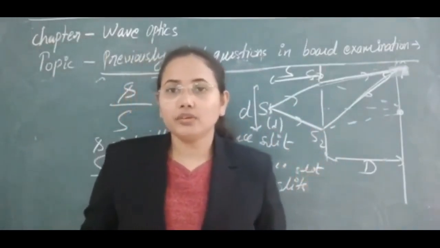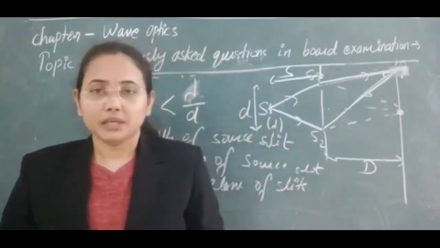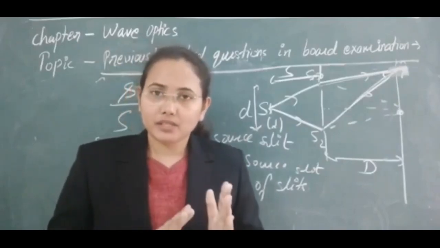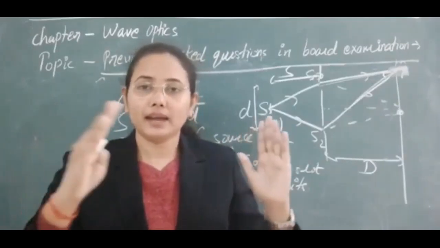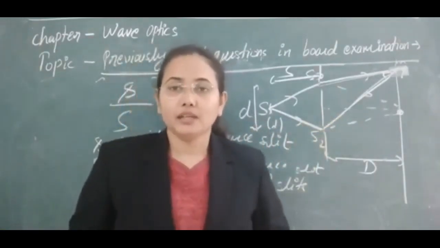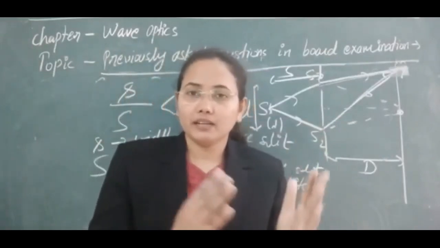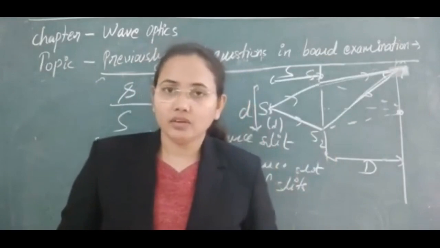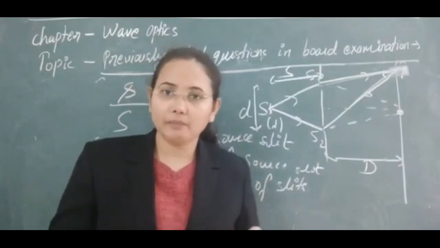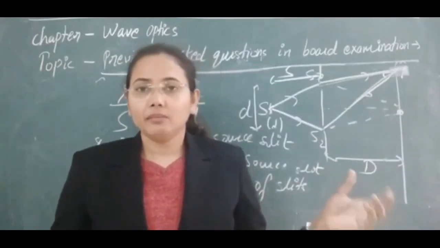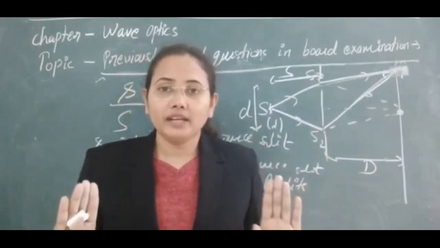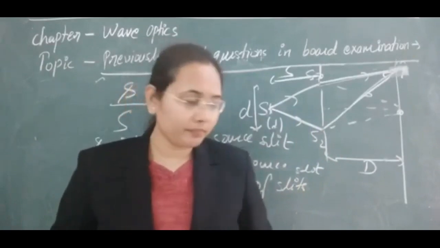I think you haven't read resolving power in the class yet, but to see two objects distinctly we need a separation between the source and screen, and also between the source and the slits, so that we can see two fringes separately. If we put it close, the fringes will overlap on each other and we will not see them distinctly. They will form, but we will not be able to distinguish them, and the simple interference pattern will not be visible. We will see only white light, whatever light we are using.